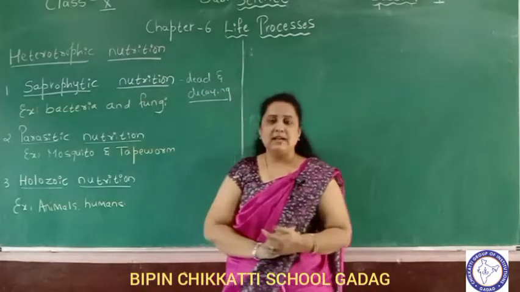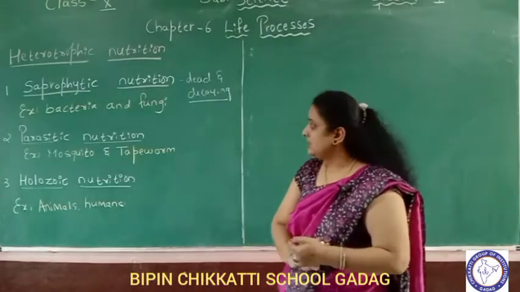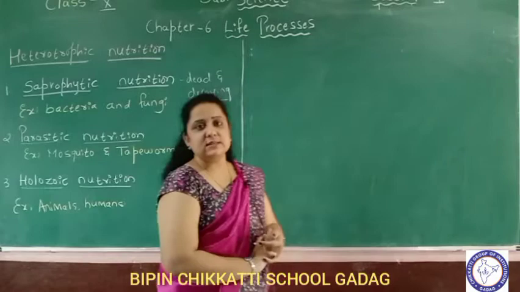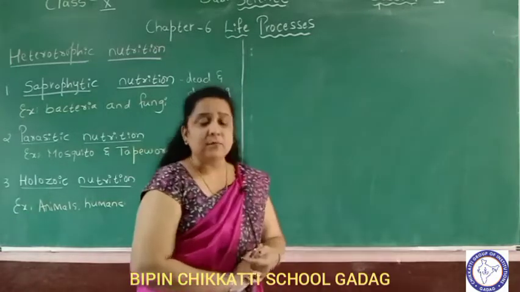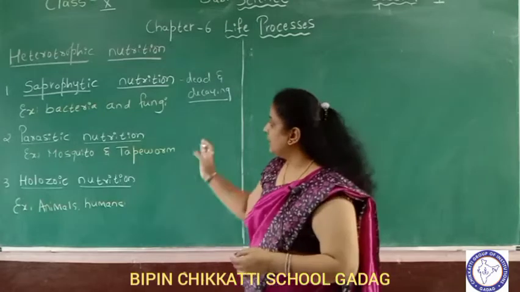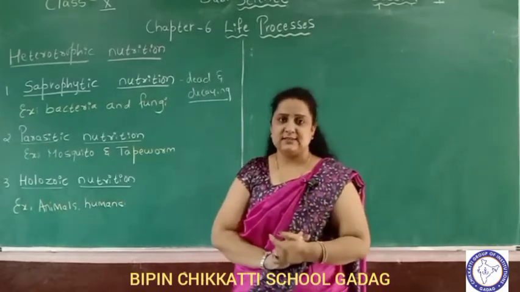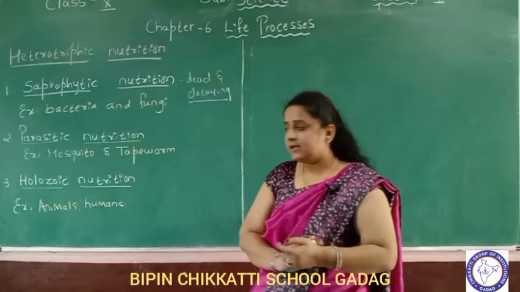Number two, parasitic nutrition. What do you mean by parasitic nutrition? It is the nutrition where organisms obtain their food from other organisms without killing them. It's called parasitic nutrition. Again, there are two types of parasites, ectoparasites and endoparasites.